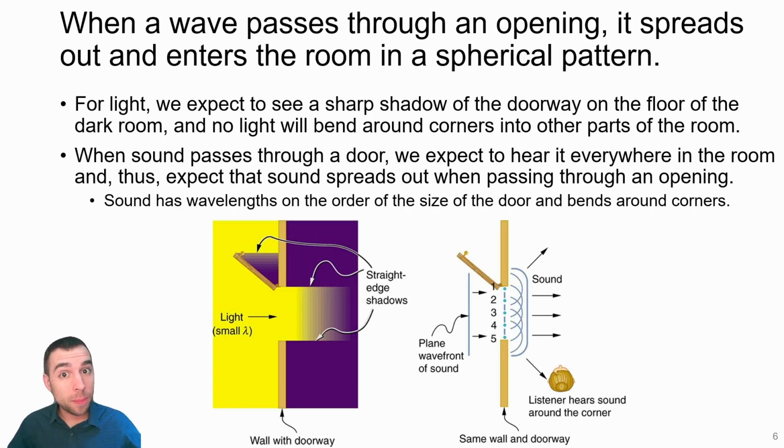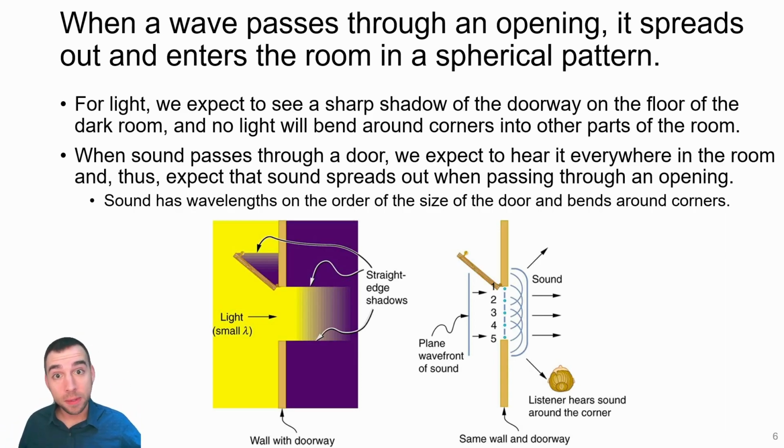But this is a little different between light and other waves. For example, with light, when we have a doorway that's open, the light will only enter where the doorway opening is, and then it will not spread out and fill the room. There will still be a shadow, specifically where the light does not hit. Now this is different for other waves, like sound. If you have an open doorway and a sound wave is entering through that doorway, it's not like there's a shadow of sound anywhere. The sound spreads out and enters the entire room and fills it.